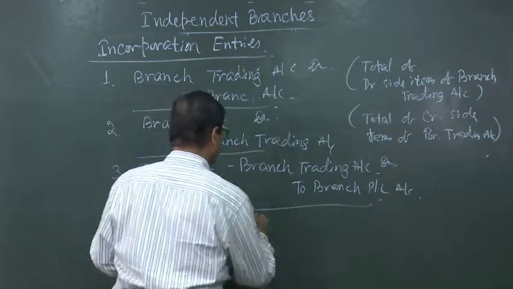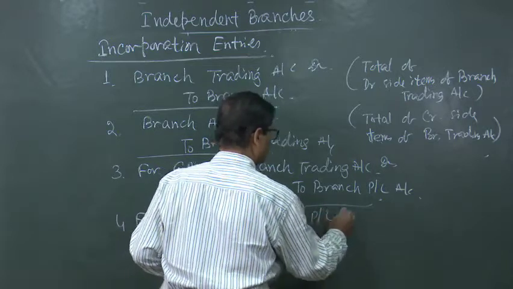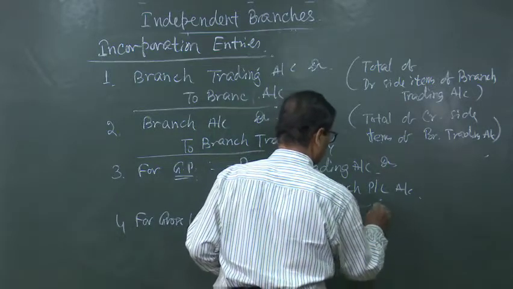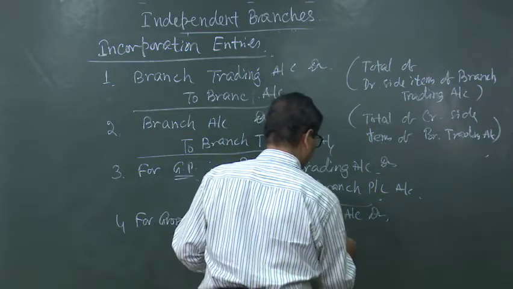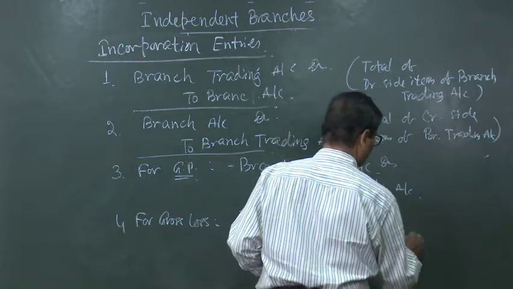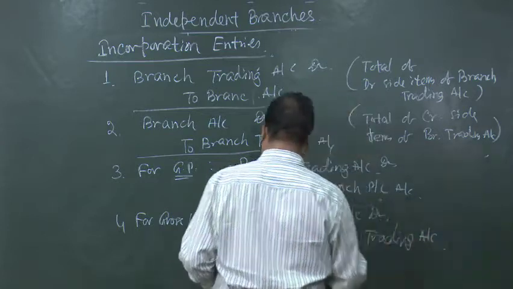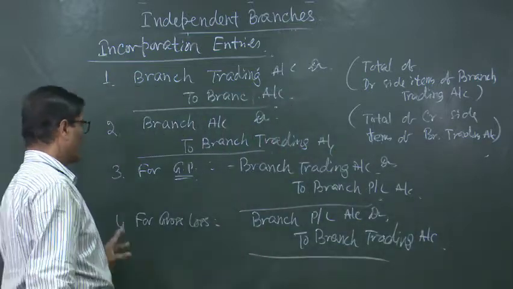What will be the entry? Branch PL account debited to branch trading account. This will be the entry for gross loss.